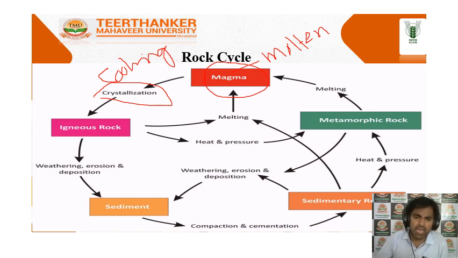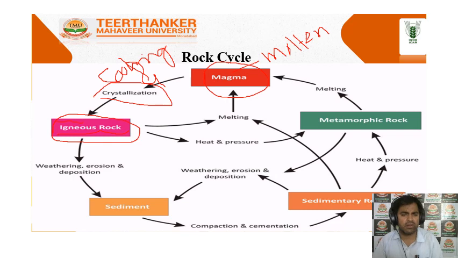And by the cooling and crystallization of this molten magma, the first rocks are formed, which are known as the igneous rocks. This is the most important. If you see the meaning of the word igneous rocks, in the coming lecture I will explain each and every point in detail, my dear students, so don't be afraid about that. So by the cooling and crystallization of the molten magma, the first rocks formed are known as the igneous rocks.